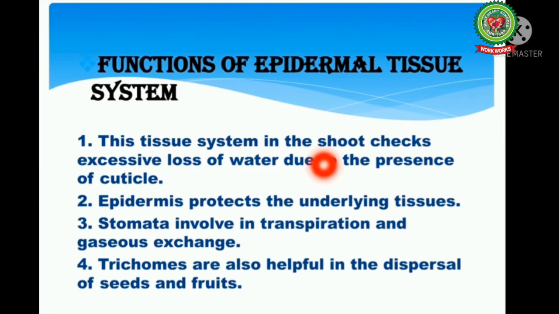Now if we talk about the functions of epidermal tissues, this tissue being the outermost layer, it protects the internal tissues against mechanical injuries, fluctuation of temperatures and attack of pathogens. It checks water loss from the internal soft organs. Chloroplast present in the epidermal cells helps in the manufacturing of food by the process of photosynthesis. Epidermal cells also play an important role in opening and closing of stomata for exchange of gases and for the process of transpiration. Trichomes are also helpful in the dispersal of seeds and fruits.